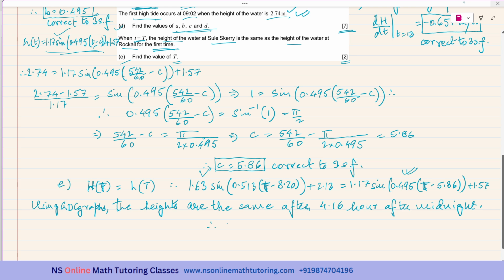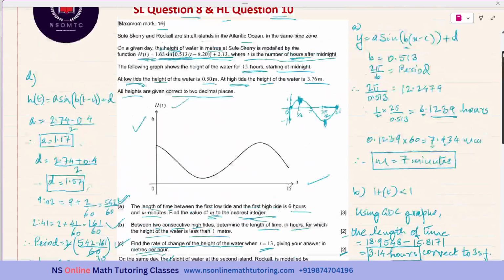So therefore, T is equal to 4.16. You can write hours also, or I have given the statement, so I'm just giving the value. So we have solved this question completely.